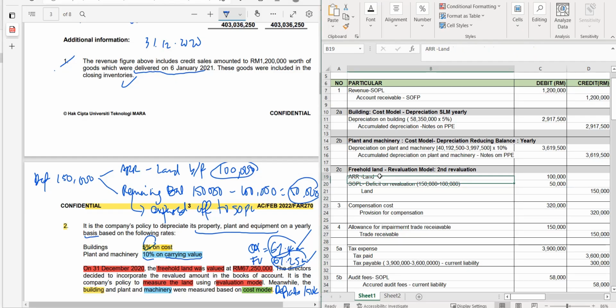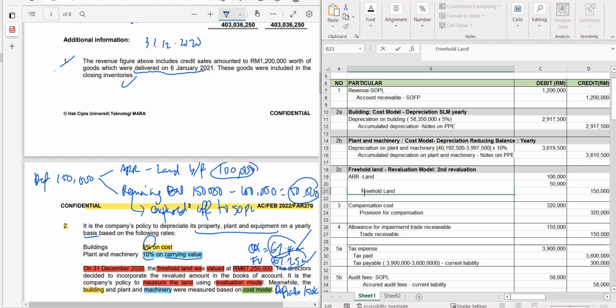Debit ARR land, I am taking the maximum amount the balance has, 100,000. And SOPL, the deficit here will be reduced against the admin expenses, 50,000. And the freehold land would be credited because there was a reduction in the value of the land by how much? By the item here is 150,000.